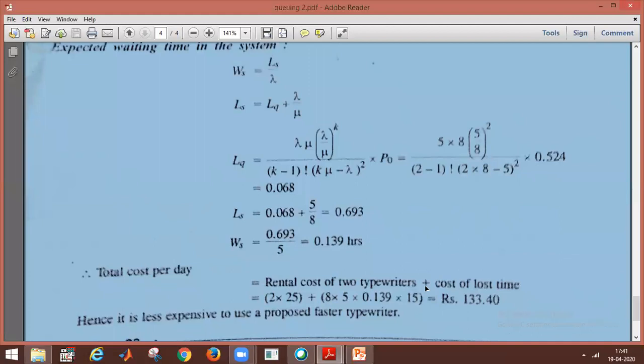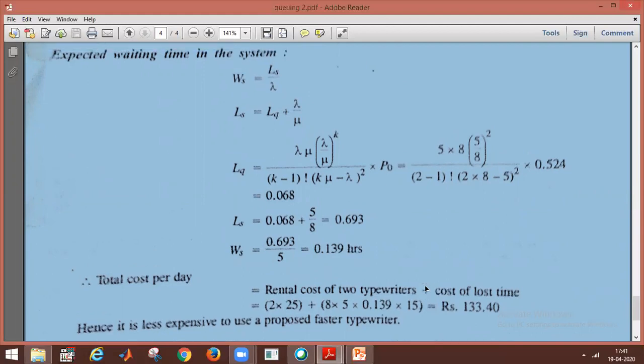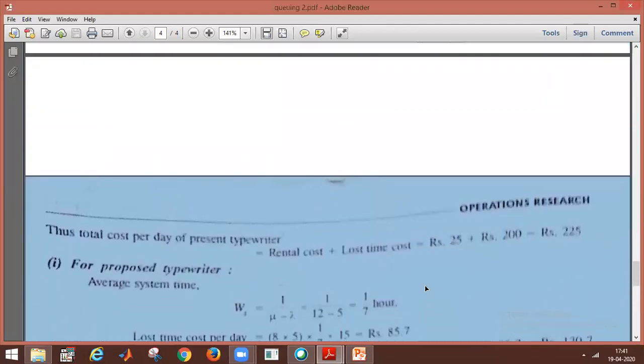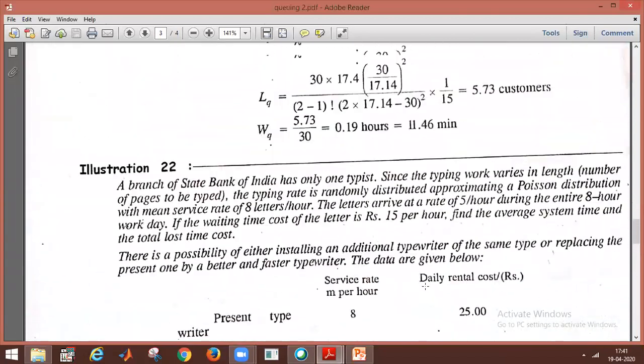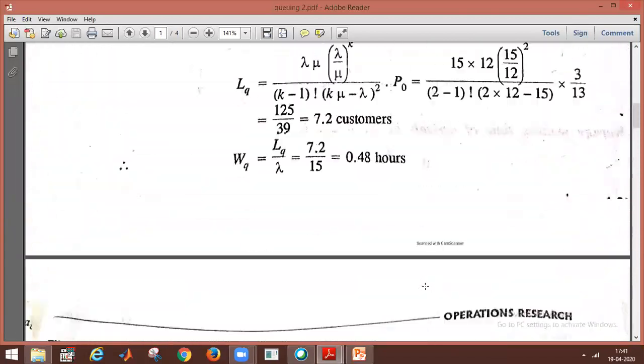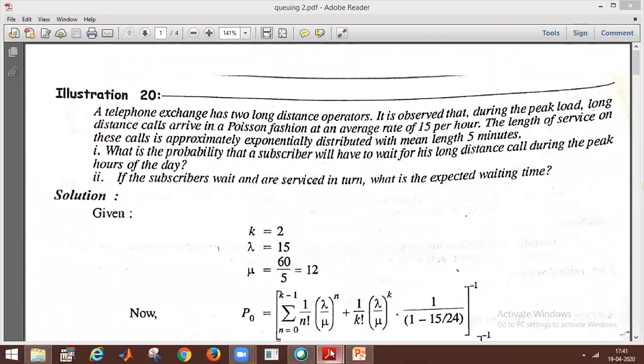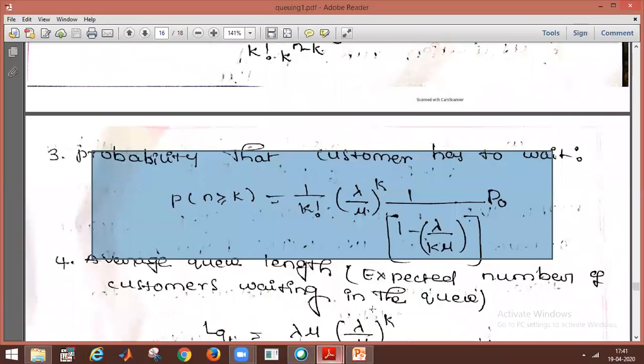Hence it is less expensive to use the proposed type. So model 4 is the multi-server model. Those problems are examples of solving with this information.